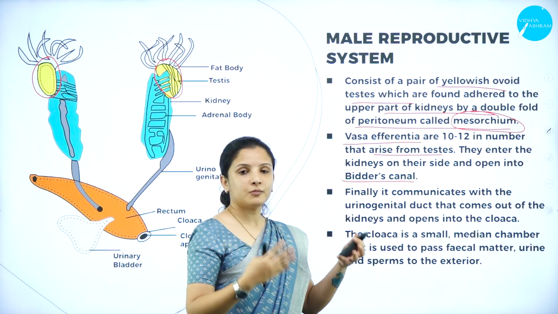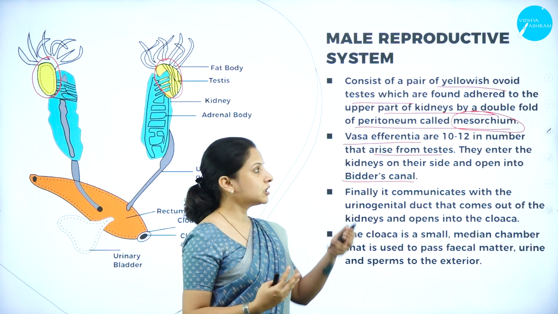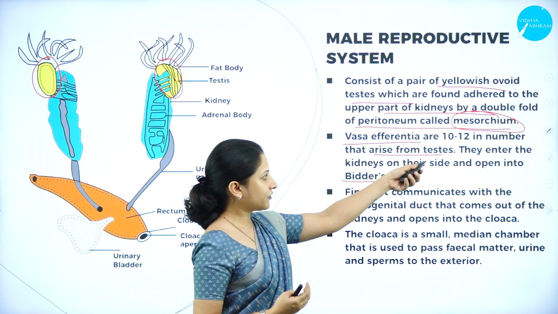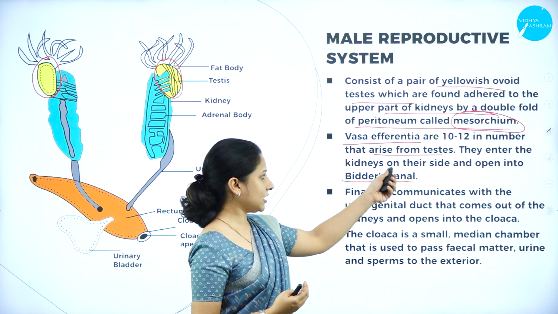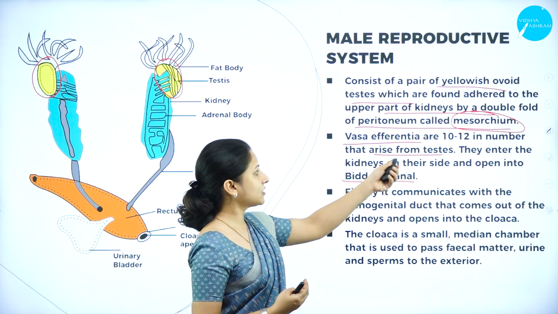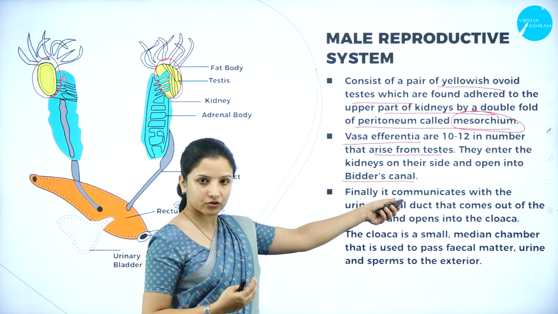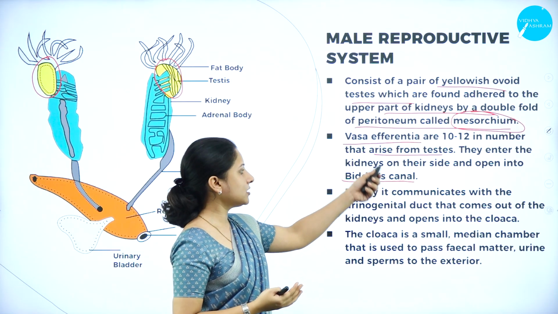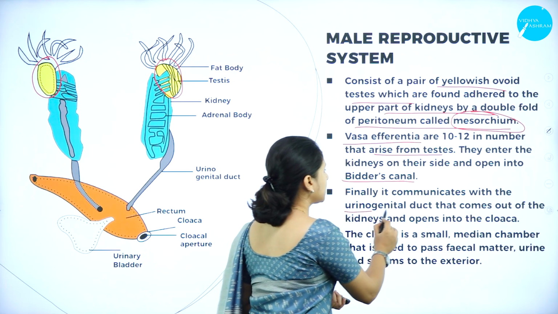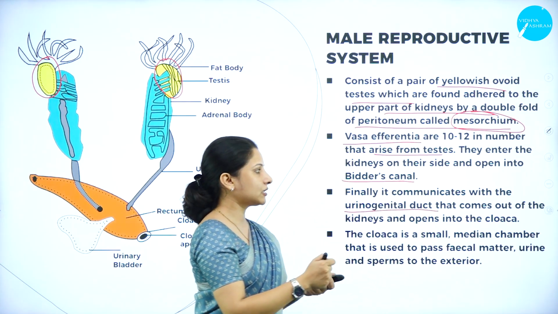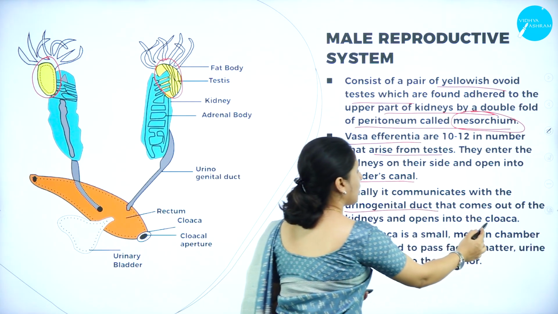Therefore, the sperm travels from the testes into the vasa efferentia. From the vasa efferentia, it enters the kidneys, and then the Bidder's canal. From the Bidder's canal, it enters the urinogenital duct, and from the urinogenital duct, it opens into the cloaca.